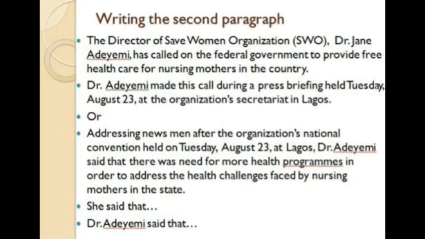So in the lead, you can see the who element, you can see the what element in the lead. Then in the second paragraph, you find the other elements that were not in the first paragraph. You can find the when element, you can find the where element. The remaining elements you can put in the third paragraph. But the fact is that you need to spread the elements between the first and second paragraph and possibly the third. Let's look at another way to write the second paragraph using this same lead.